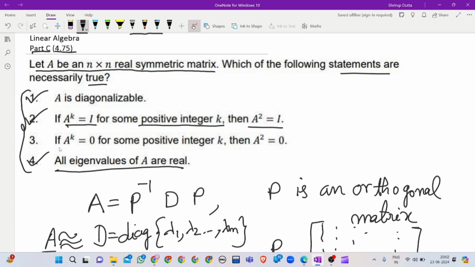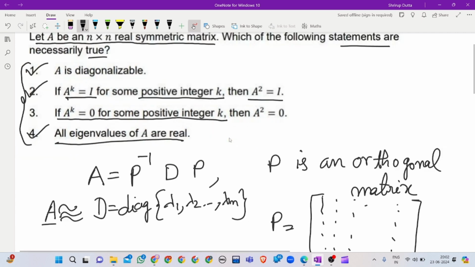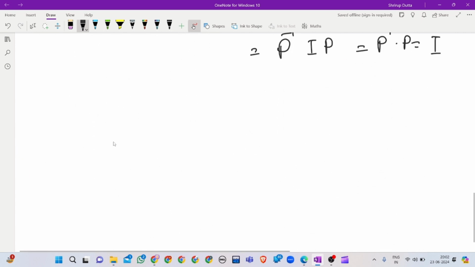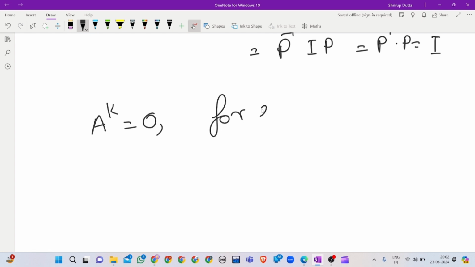What is option 3? If A to the power k is 0 for some integer k, then A is a nilpotent matrix.